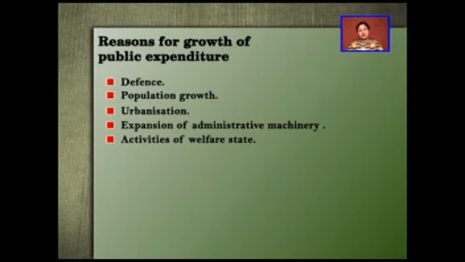The government needs to look into public health, and that can be done only by establishing various hospitals in a number of cities and areas. The government can look into the employment of the people as a welfare state, and that can be done only with the establishment of industries and manufacturing units by the government. And as the population is increasing, the activities of the welfare state are also increasing.